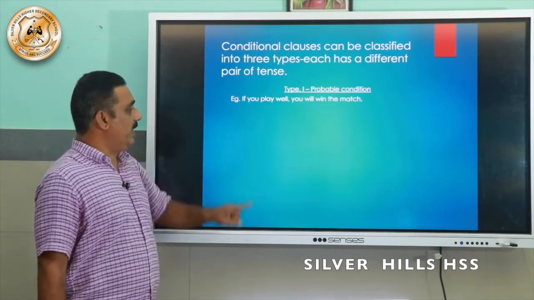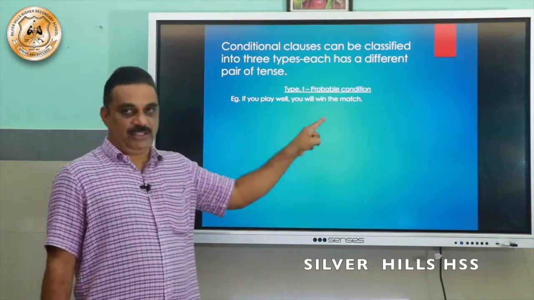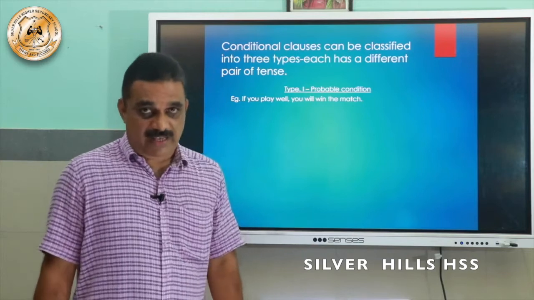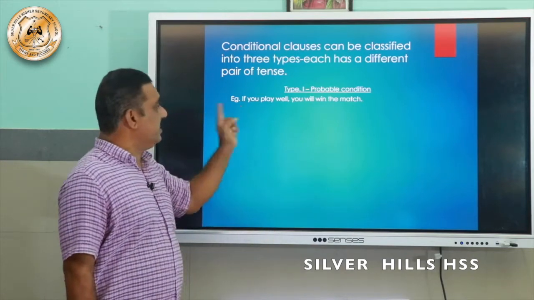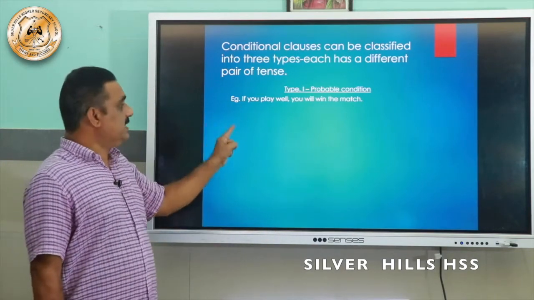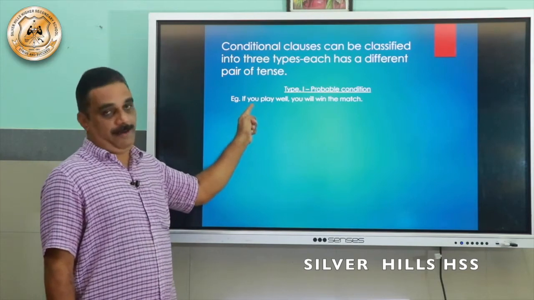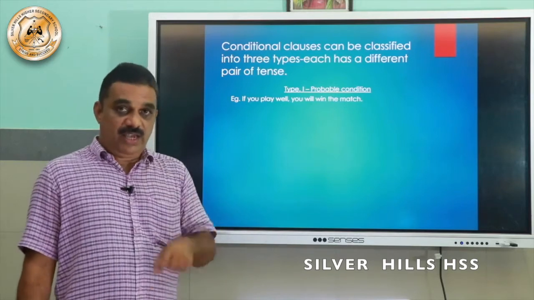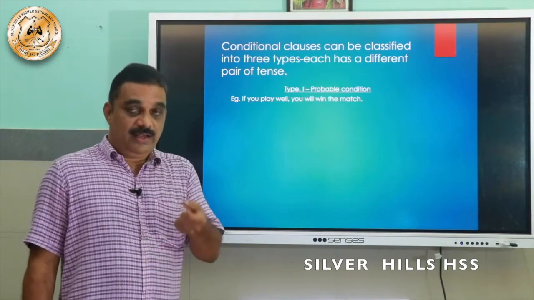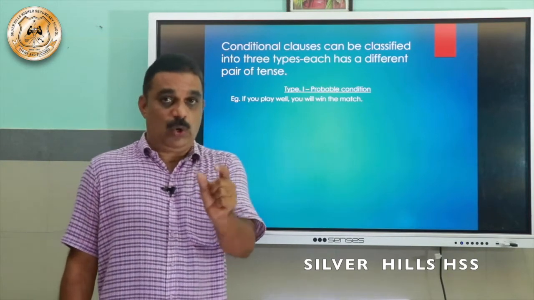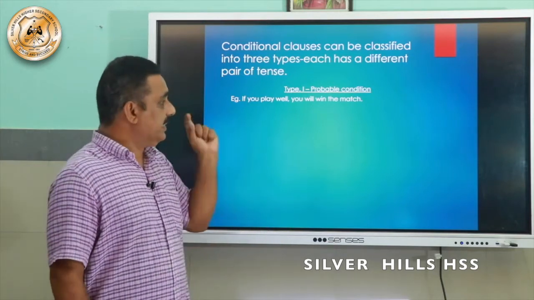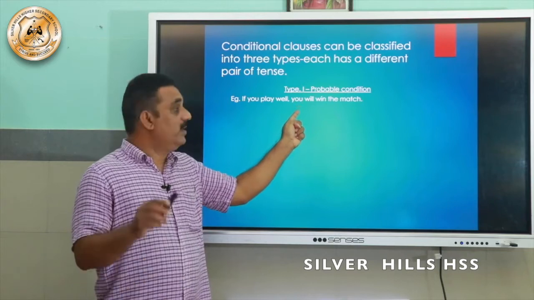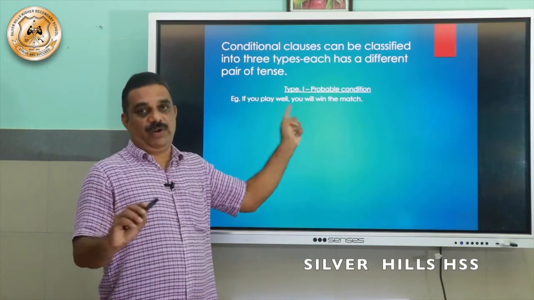If you play well, you will win the match. See the tense in the if clause. The tense in the if clause here is play, that is V1 or present tense. If the tense in the if clause is V1 or present tense, the tense in the main clause will be will plus V1.